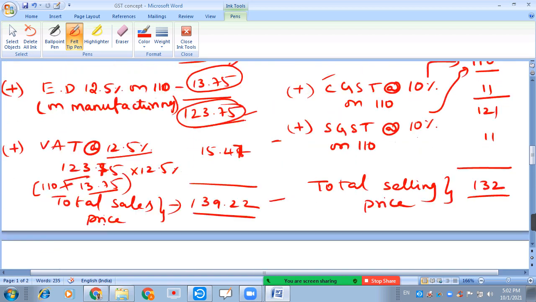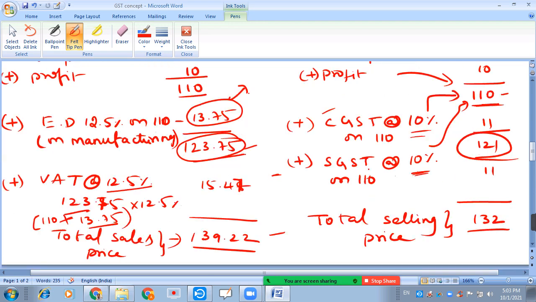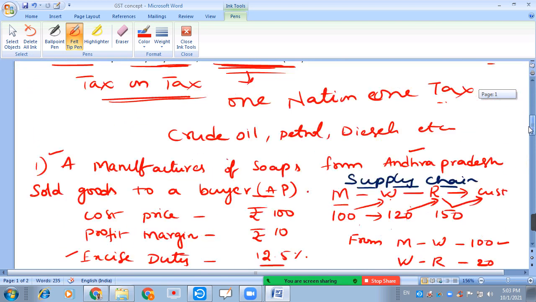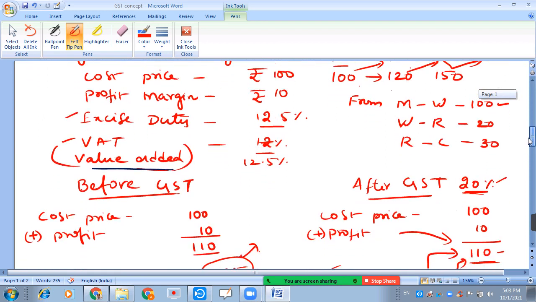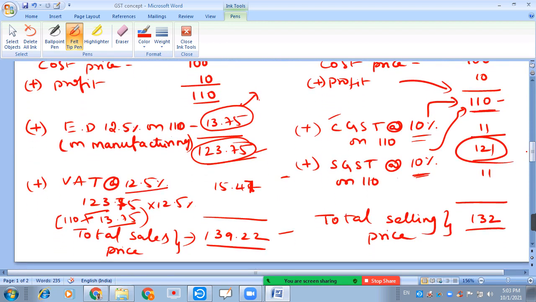But when it comes to GST, both taxes, that is CGST and SGST, are calculated only on the manufacturing price plus profit margin, not on the 121 price. So it is linked to this 110. So now what is happening? Based on this calculation, we can understand that after the introduction of GST, goods prices have come down.